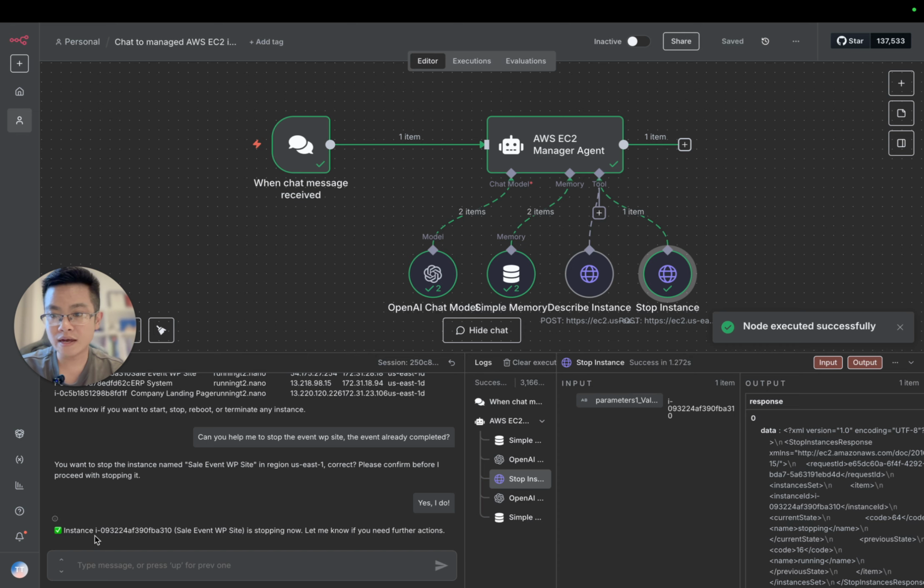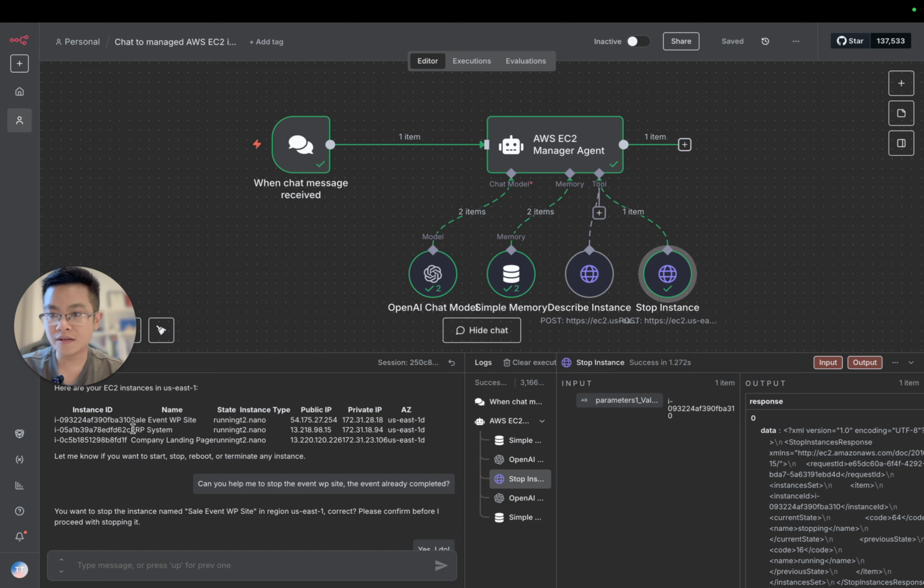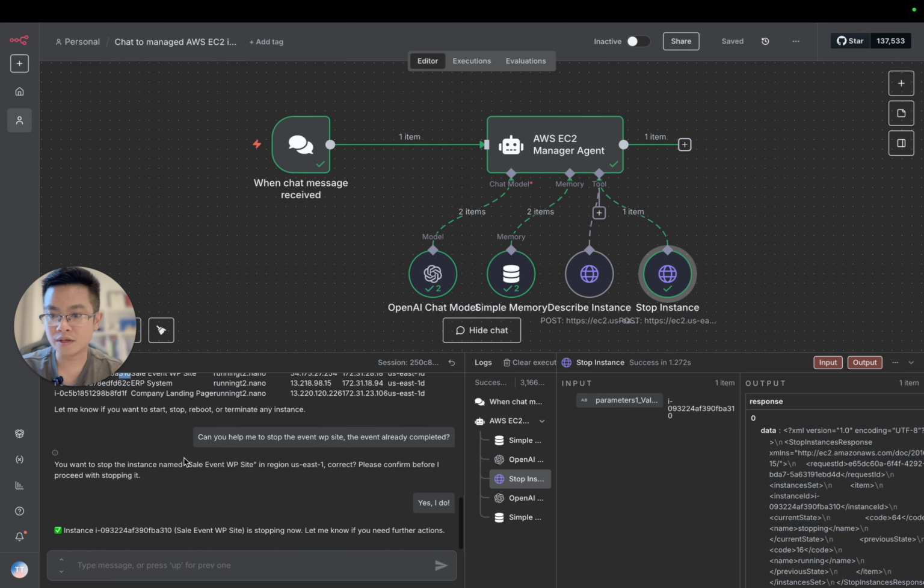Okay, instance ID cell event, so you can see the cell event and the 310, right? So it grabbed exactly the instance ID, and then it passed it. The parameter handling is very amazing. You can see in the chat that I haven't mentioned any ID, right?